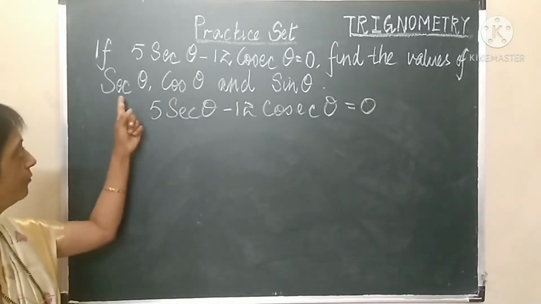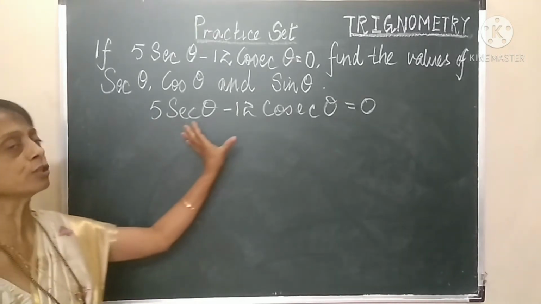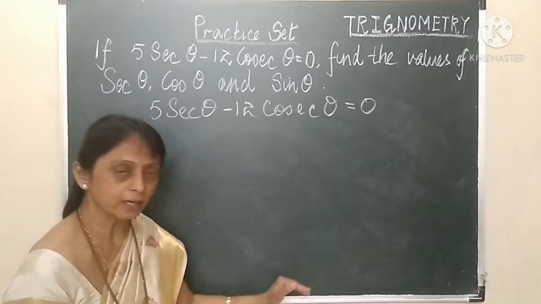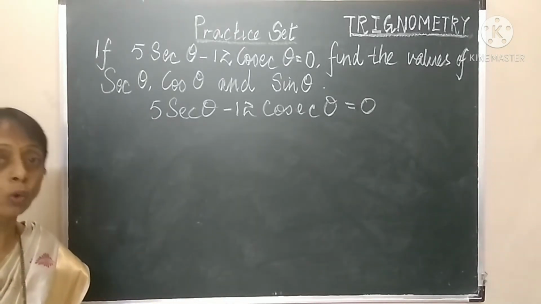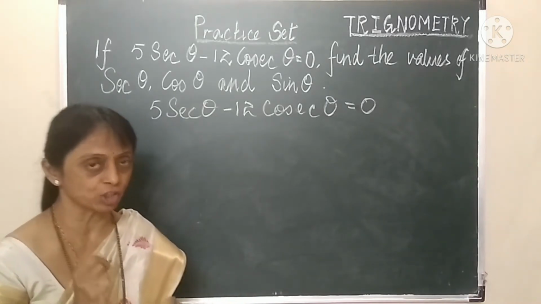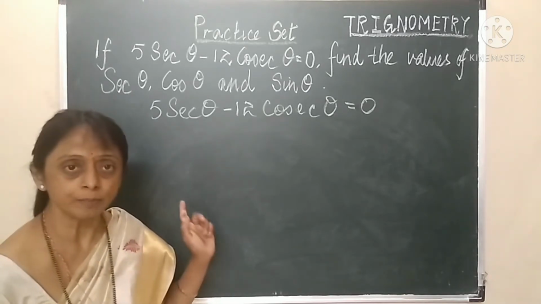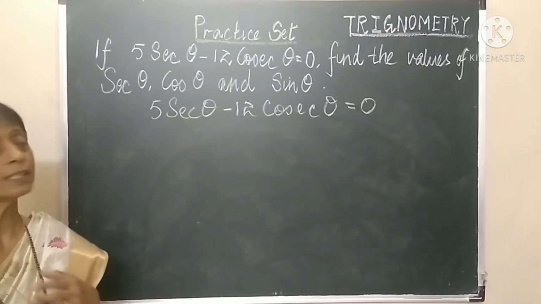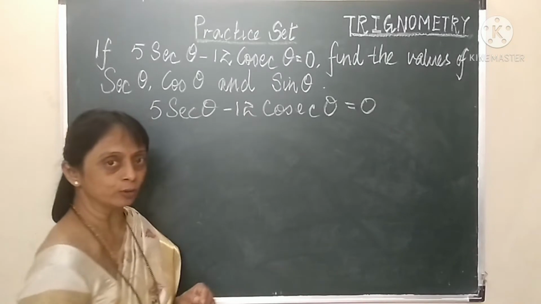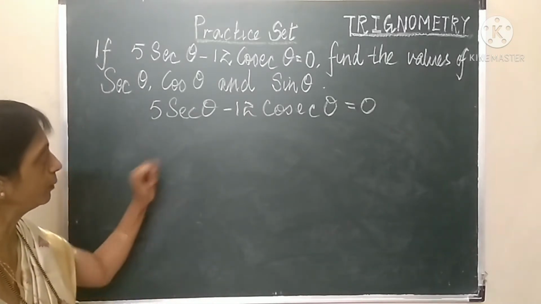To get the values of the unknown from a given equation, always remember, try to solve the equation and minimize to a step where you are able to find out only the value of any one trigonometrical function, so that then we can apply a Pythagoras theorem, or the alternative method is trigonometric identities to get the values of the unknown. So, to begin with, let's solve this equation.